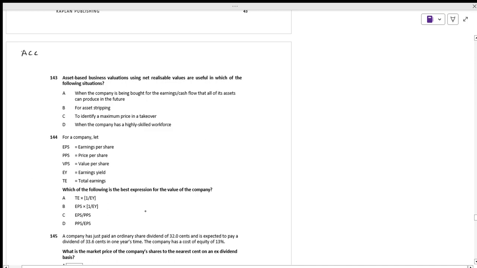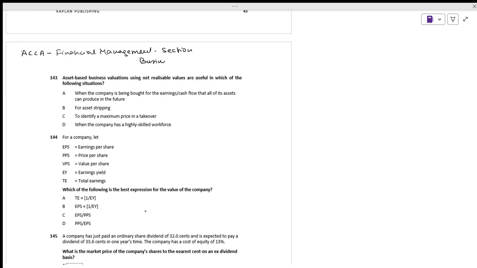Today we are going to have ACCA, with respect to financial management. This is Section A. It is the continuation of business valuations, in the series of 10.